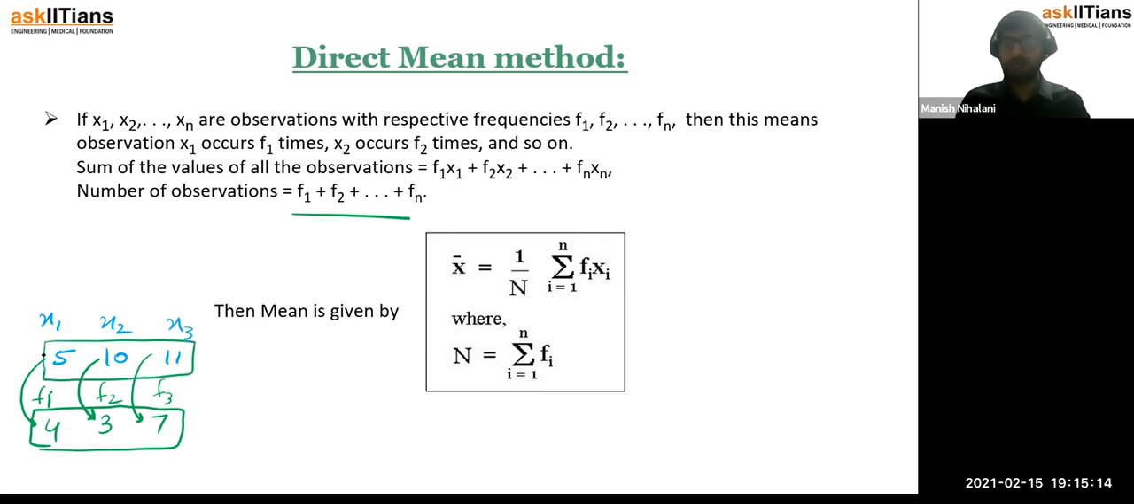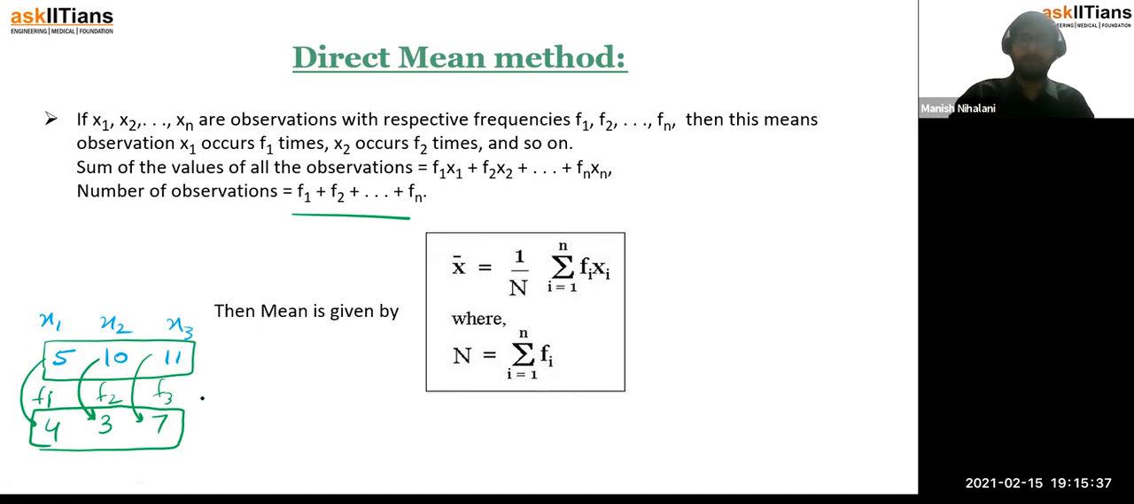Now if we have to calculate the mean, which means we have to calculate the sum of all the observations. जब हमें sum करना होगा, so what would we say, 5 plus 10 plus 11 directly? No. We would say 5 is occurring 4 times, na? So you need to multiply 5 by 4, because 5 4 बार आ रहा है. So 5 plus 5 plus 5 plus 5, 4 times.